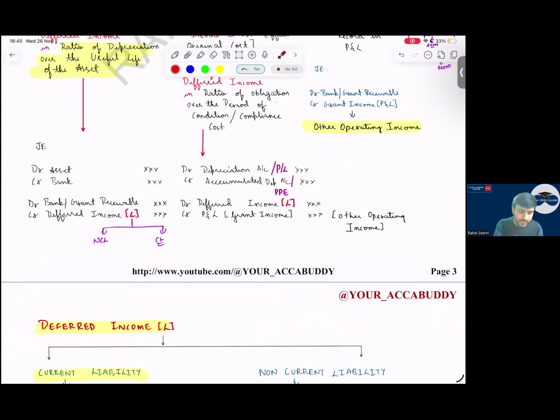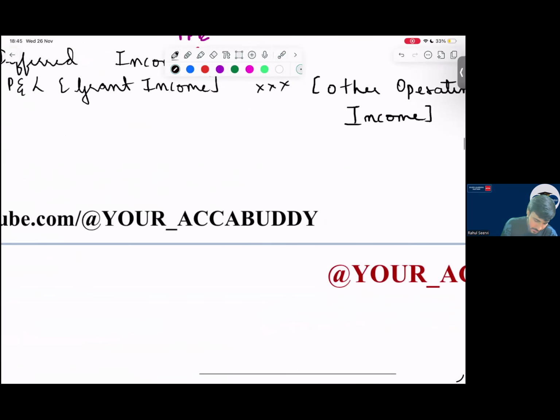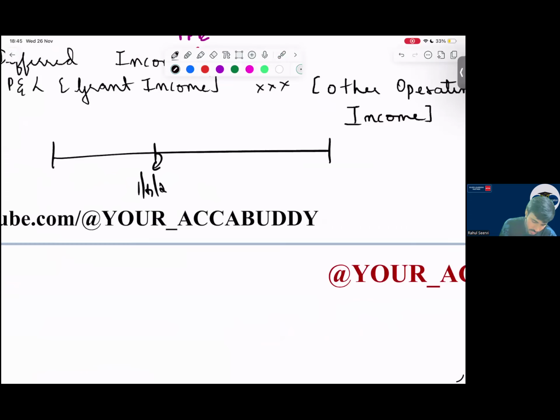Now a question to everyone. Let me test you. Today it is 1st April 20X1. I got the grant of 2,000. I purchased the asset on 1st October 20X1. Now everyone say, how many months depreciation will you record in the P&L? Year end is 31st December. How many months depreciation? Say me.